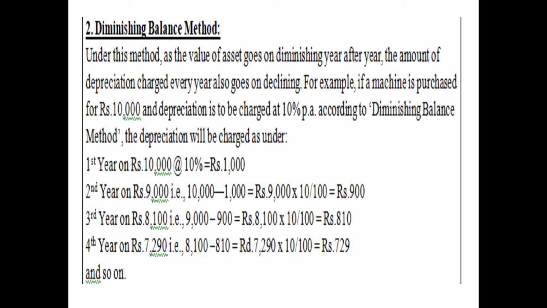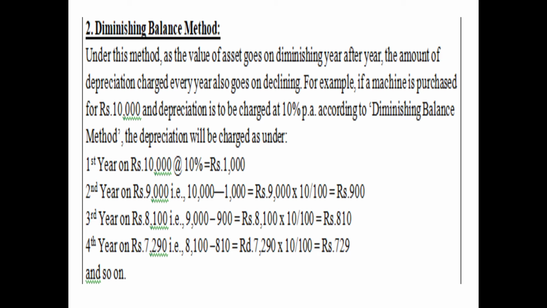For example, if a machine is purchased for rupees 10,000 and depreciation is to be charged at 10% per annum according to diminishing balance method, then the depreciation will be charged as under. First year, the 10% depreciation will be charged on 10,000, that is 1,000. Then the second year, now the value of asset will become 9,000. Why? 10,000 was the cost minus 1,000 depreciation of previous year. That means now currently the value of asset is 9,000. So 10% depreciation will now be calculated on 9,000, that is 900. So as you can see, as the value of asset is decreasing, the amount of depreciation is also decreasing.